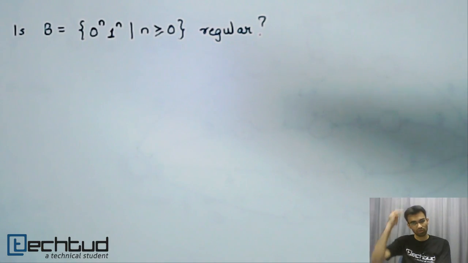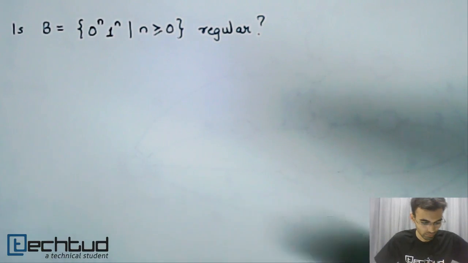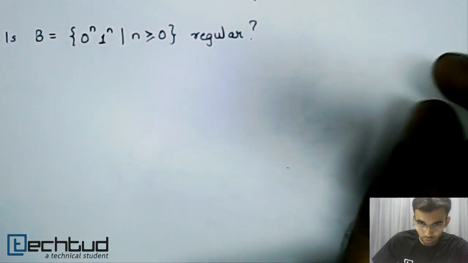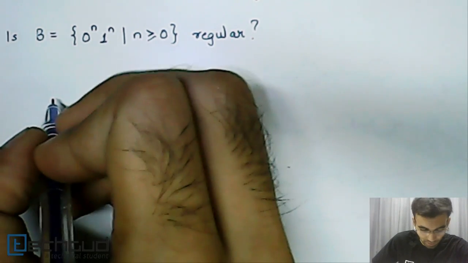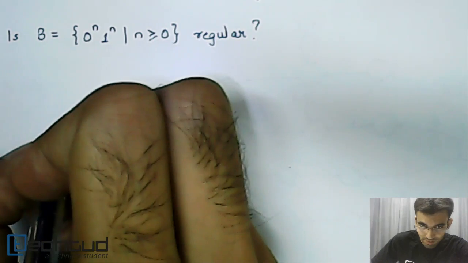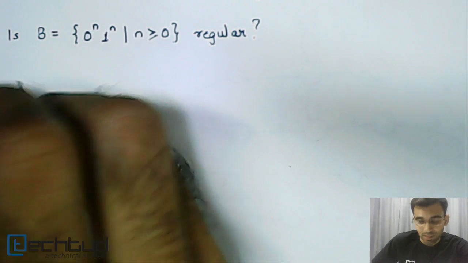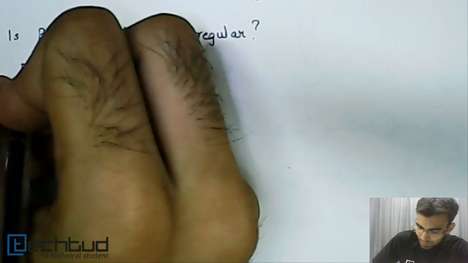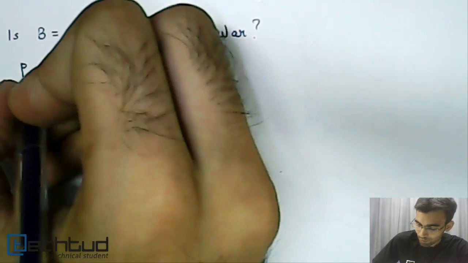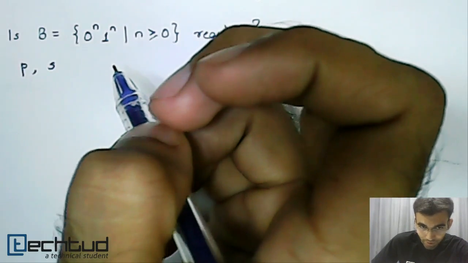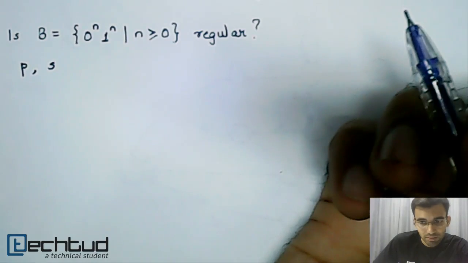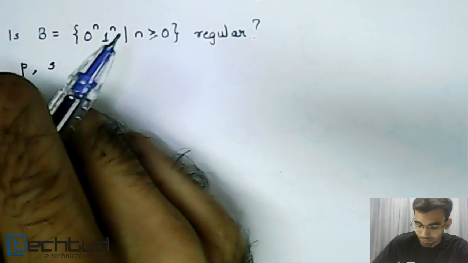Is this particular language regular? So we do not know, so we assume that yes, let this language be regular. So if the language is regular, by the pumping lemma, there is some number p called the pumping length, and for all strings s of length at least p, right, we can pump it by dividing into 3 parts.